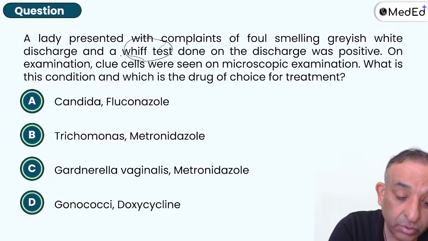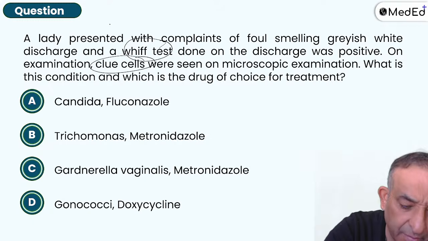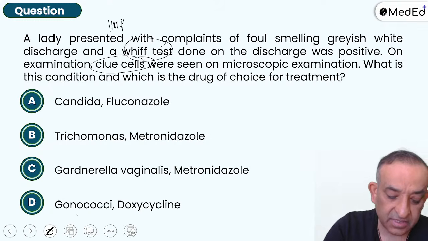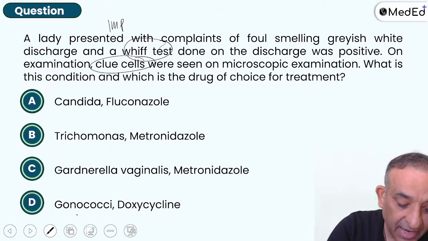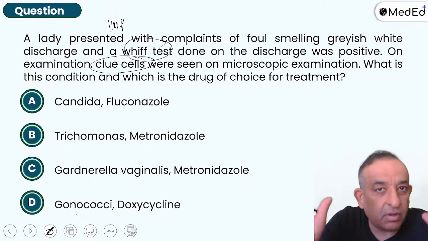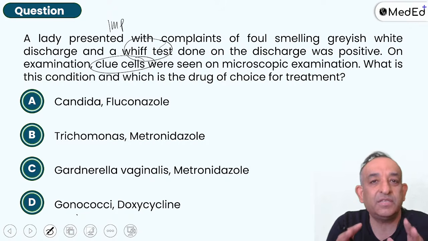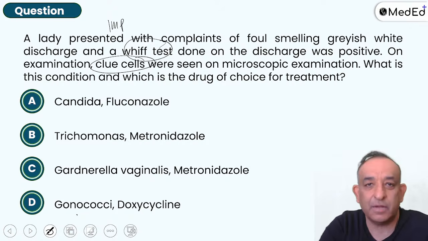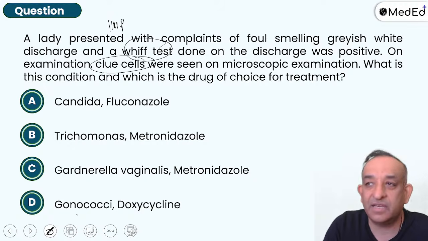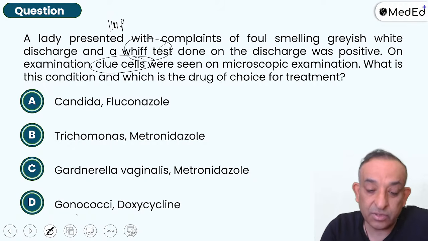So clue cells. Now, this is that very important thing. This is that one question I think has to enter into the genome of all the medicos who are becoming doctors, because you must know about these clue cells. There are 5 exams in a year, and it comes in at least 2 or 3 exams. So yes, clue cells are seen.